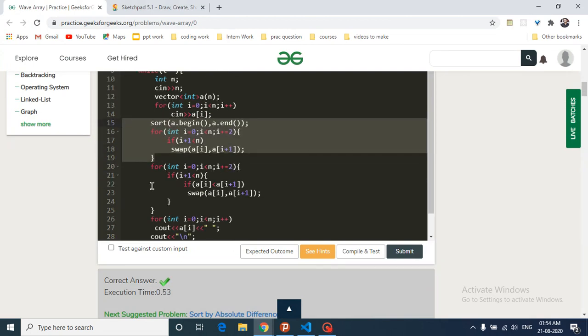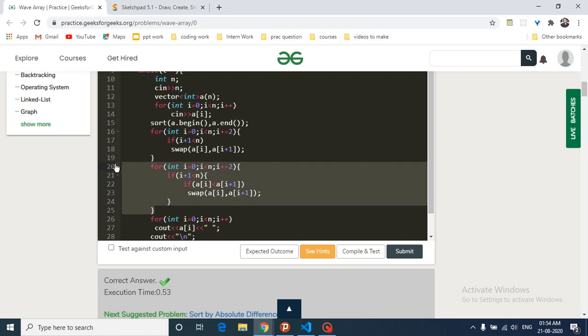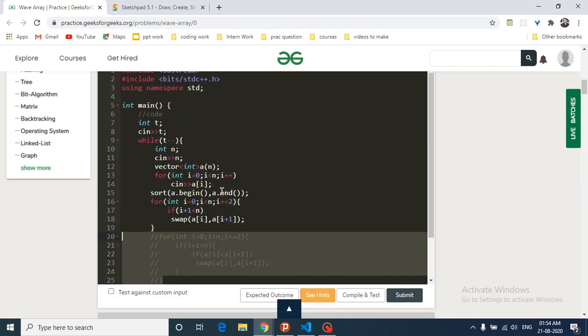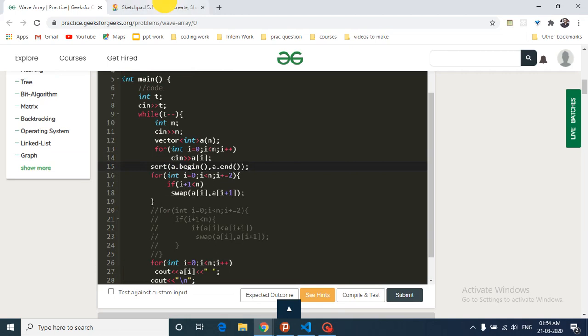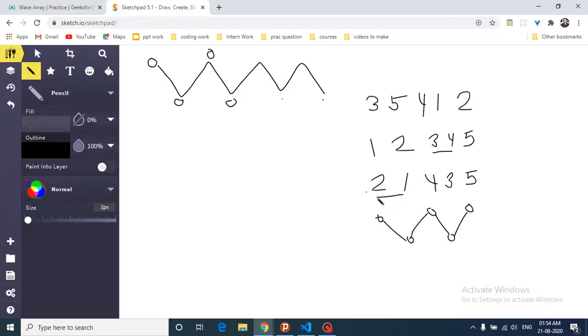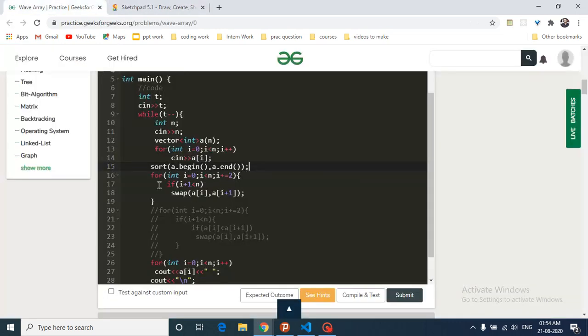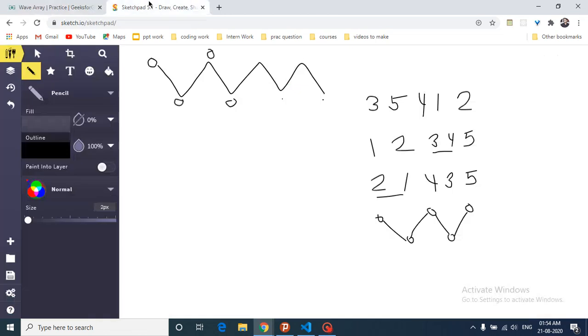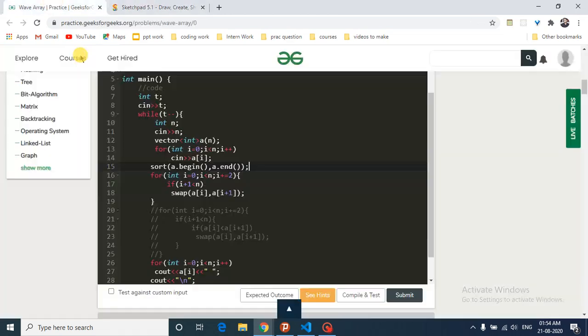In this code, I first sort the whole array, and then for every two consecutive or adjacent elements, you just have to swap them out. After sorting, jump by 2, because I first take this, then I take this. When i is at this point, I will swap i and i plus 1. This is to check that if it is even, then you can swap them. If it is odd, you cannot swap the last element. And this is the logic.